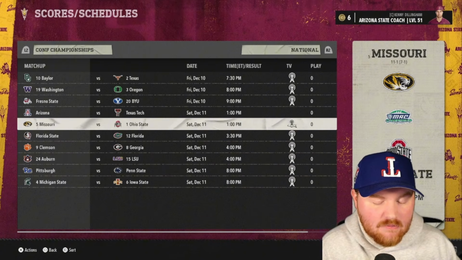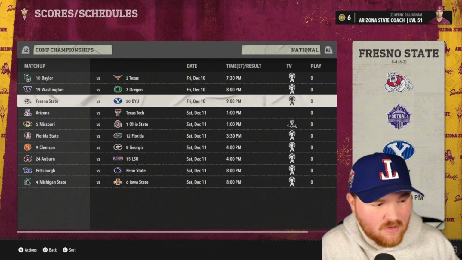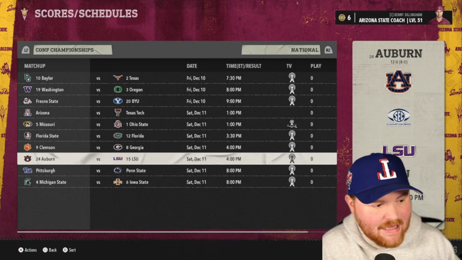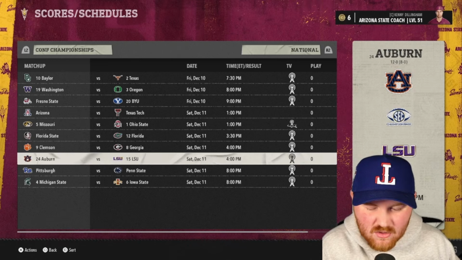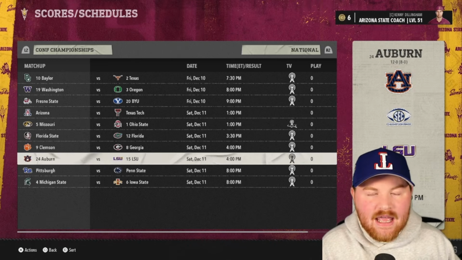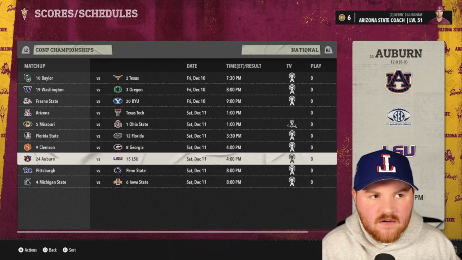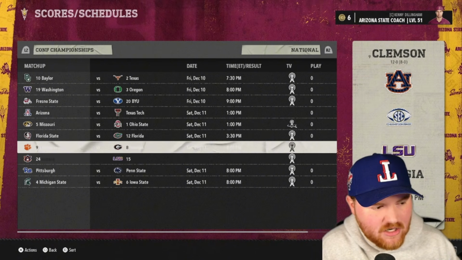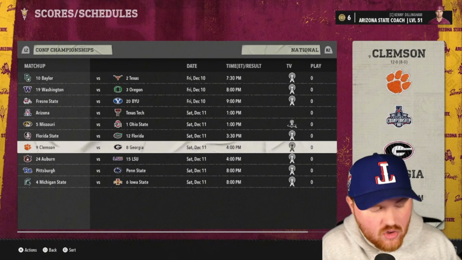Ohio State and Missouri are both going to make it in for the MAC. That's pretty good. They've been a pretty good conference so far. We're still not seeing anything from the Mountain West. Nothing from the Big 12. I think that the SEC is going to struggle. I don't think the SEC has gotten anybody in the entire video. No, we had A&M in the first year. And Ole Miss. A&M and Ole Miss were in the first year. Looks like they're going to miss out for the third straight video. Georgia is doing their part.